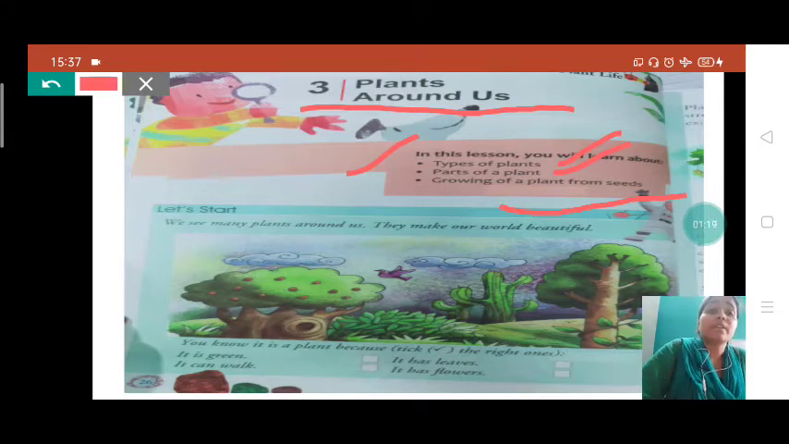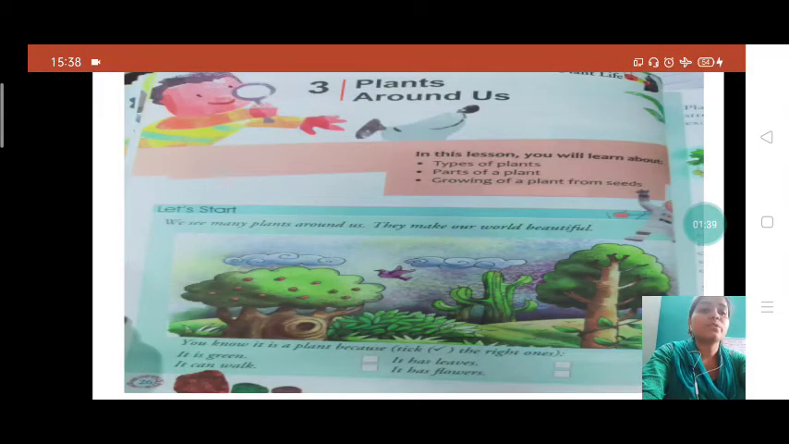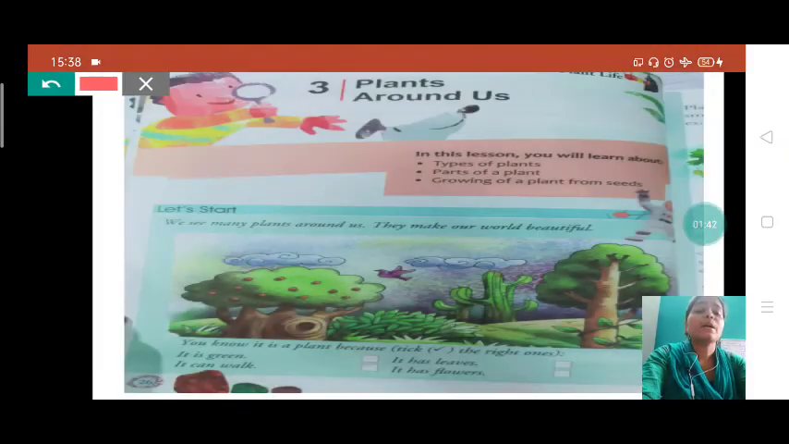In parts of plants, what we have discussed students, we have discussed that there are many parts of plant. What are these? Root, stem, flowers, fruits. Okay students, these are the parts of plant. What are these parts of plant student? Root, stem, leaf, fruits and flowers. These are parts of our plant.